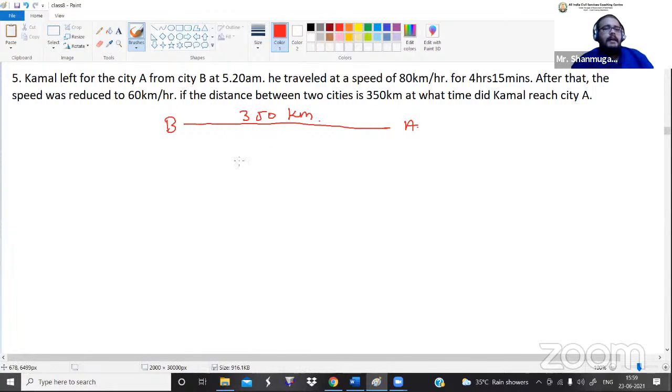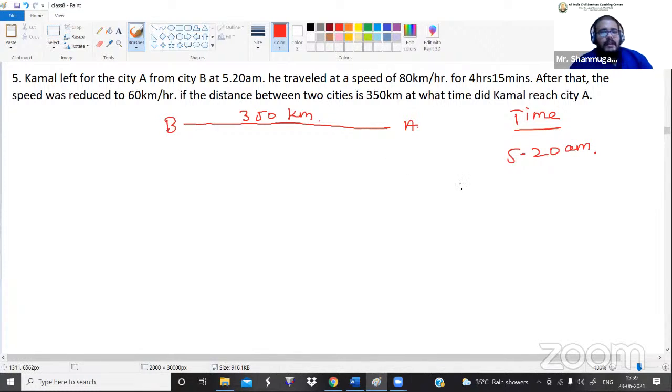Now, the first point they mentioned: Kamal left for city A from city B at 5:20 a.m. From point B he started his journey in the early morning. a.m. means early morning. By what time? That is 5:20 a.m. Got it?